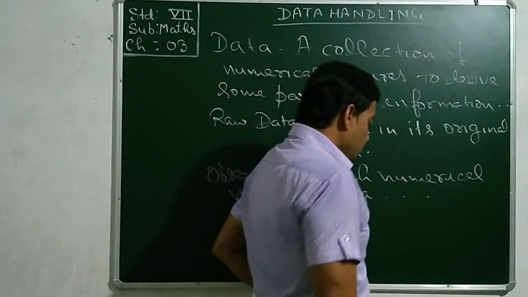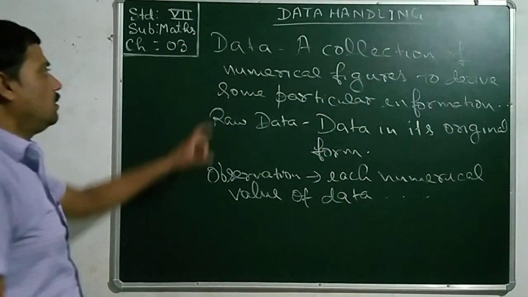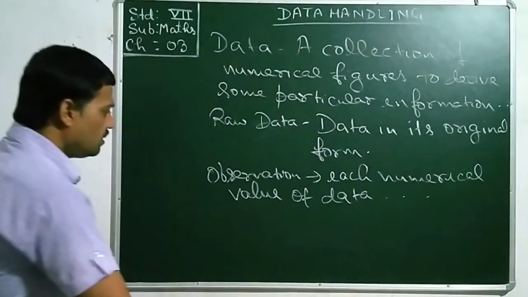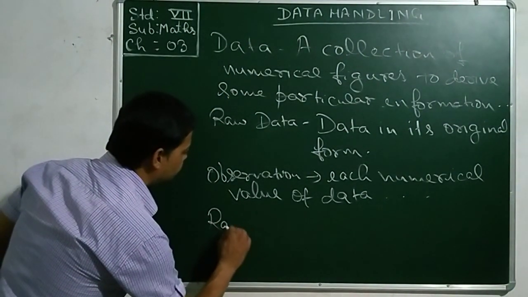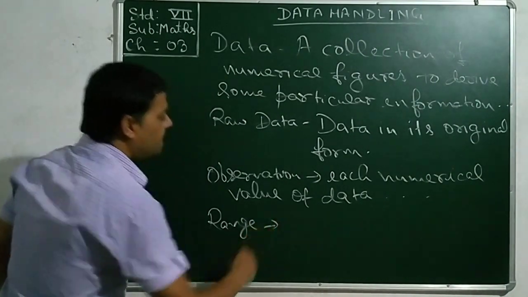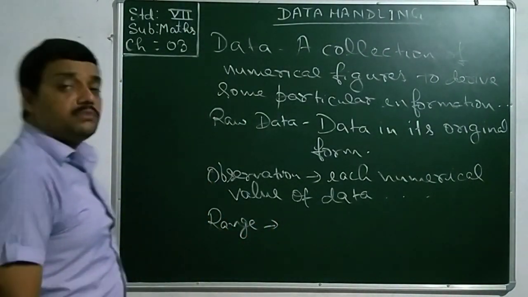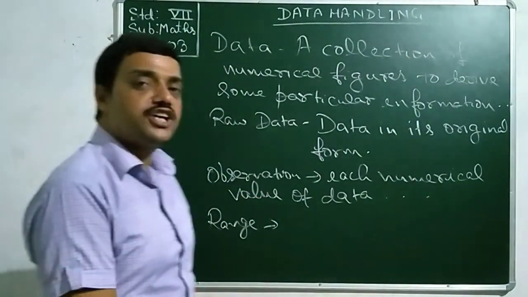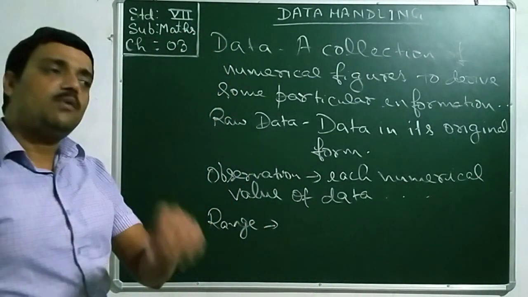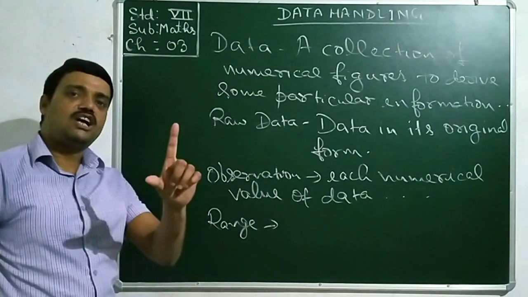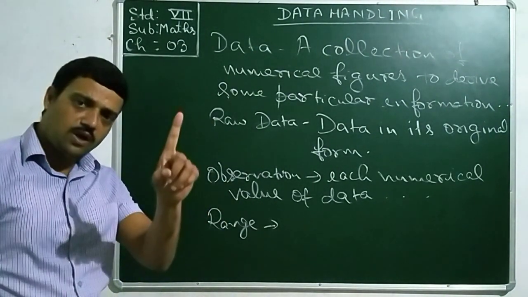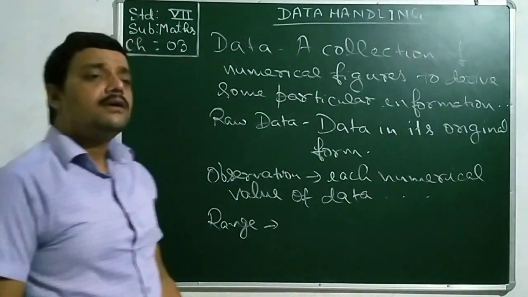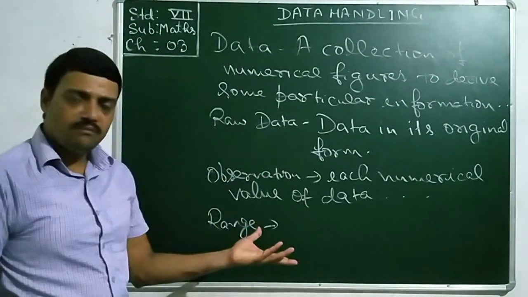Thereafter comes the tabulation of data. Once you get the data, before tabulation, understand the word range of data. Assume a collection of numerical figures is given as data. Amongst those, one or some of the values would be the highest, and one or some of them would be the lowest.